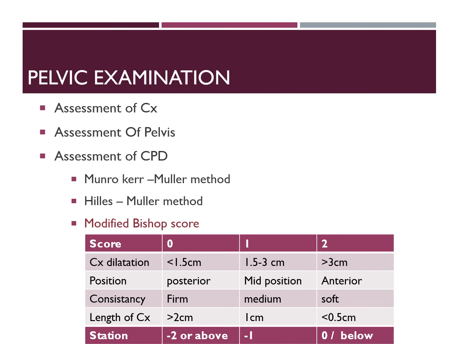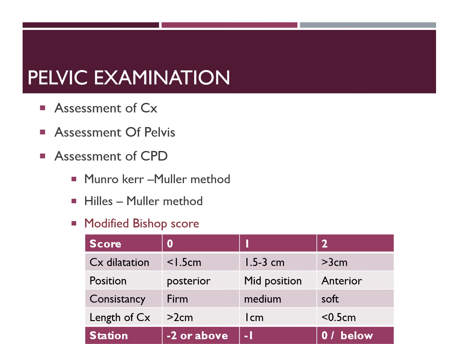Before pelvic examination, the woman is asked to empty the bladder and bowel. The woman is kept in the dorsal position with the knees bent, and the examiner puts on sterile gloves and stands on the right side of the patient. Introduce the index and middle finger of the right hand into the vagina.